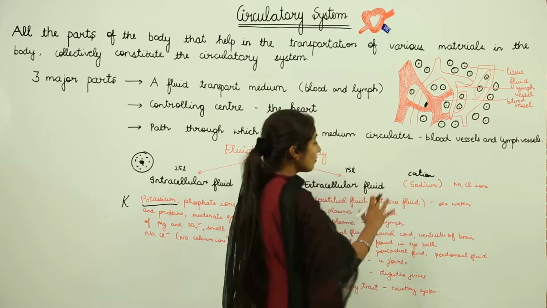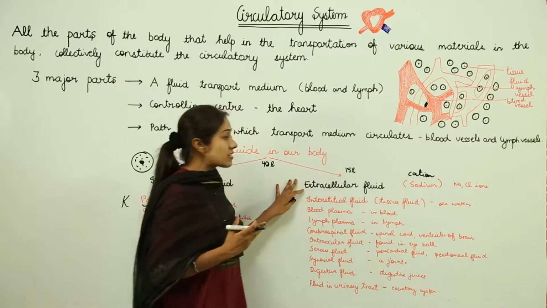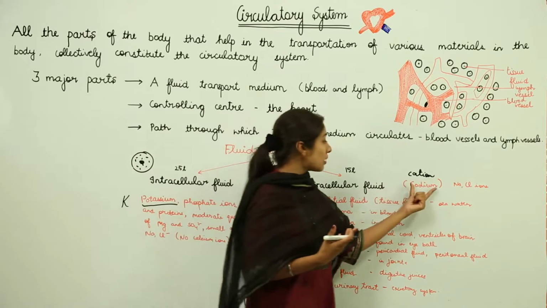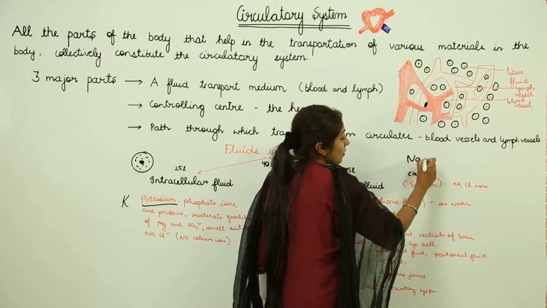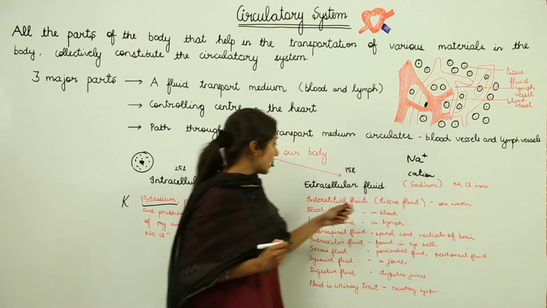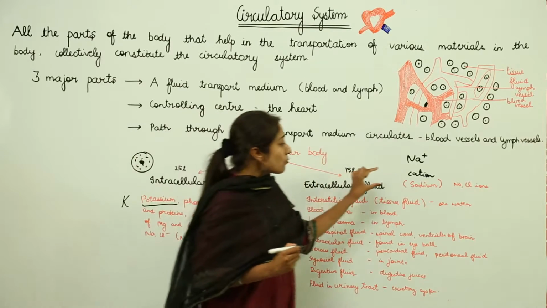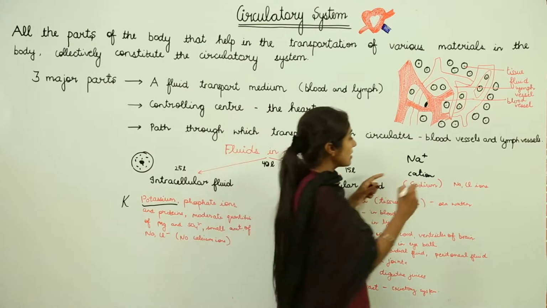So we have sodium and chlorine ions which form the main composition of the extracellular fluids, sodium being the main extracellular cation, right? Why am I calling it a cation? Sodium is positively charged, so it is the sodium cation, right? Then there are very small amounts of potassium, calcium, magnesium ions and phosphate ions.